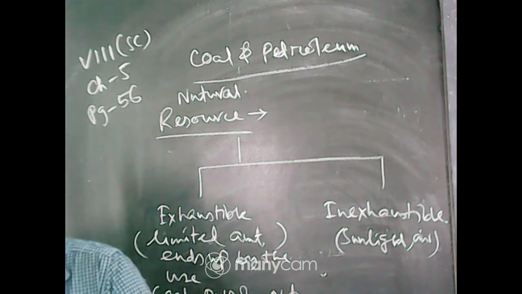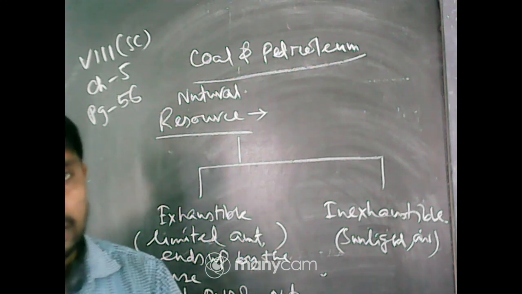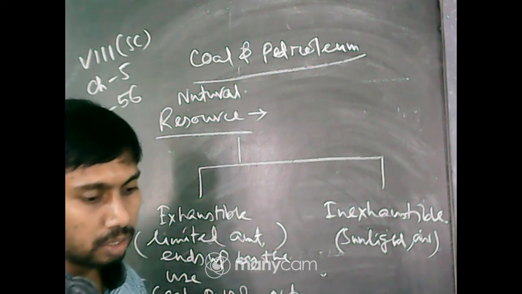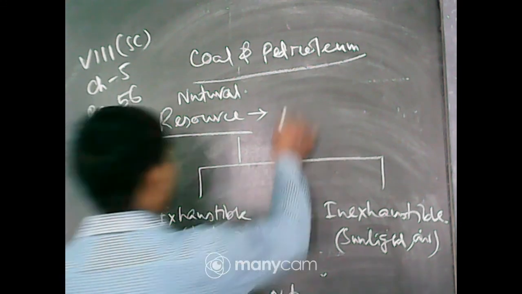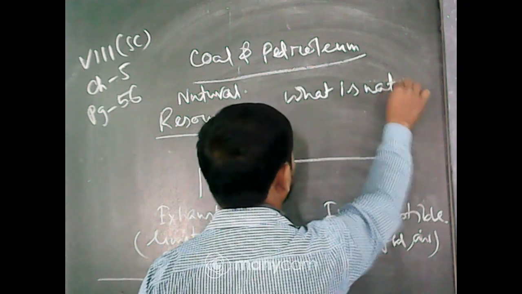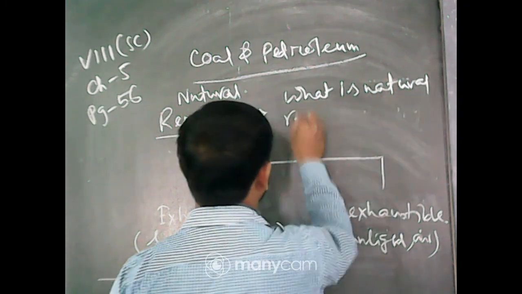Now from that part, what is a natural resource? The question you will write in your copy. What is a natural resource?